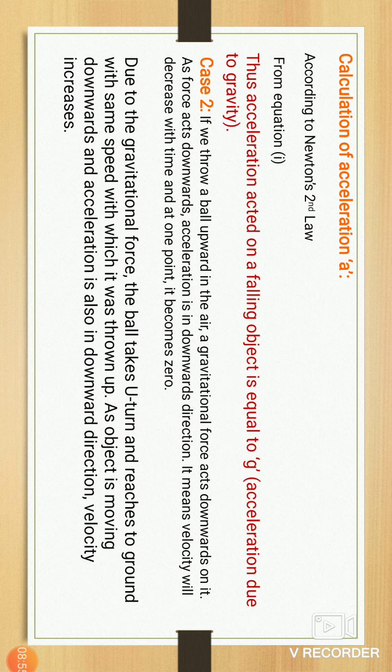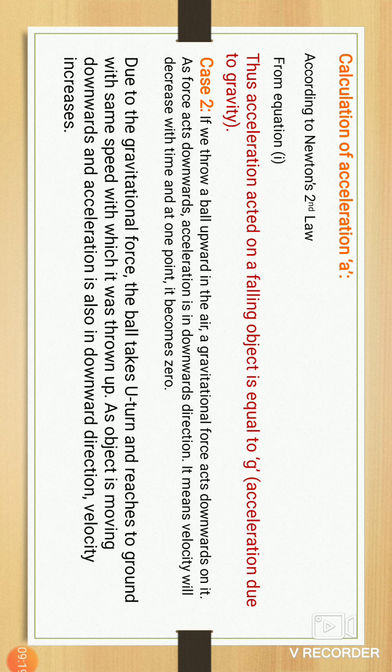When we apply force on that ball and throw it in the air, from zero the ball accelerates to some height in the air. When it reaches a maximum height, the ball stops at a particular height.